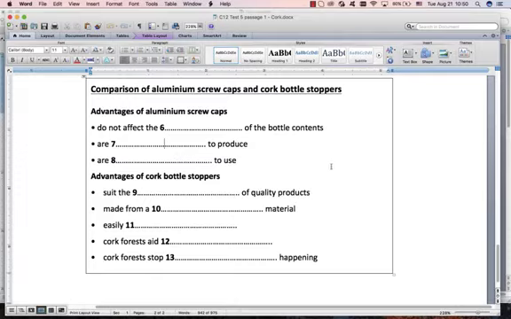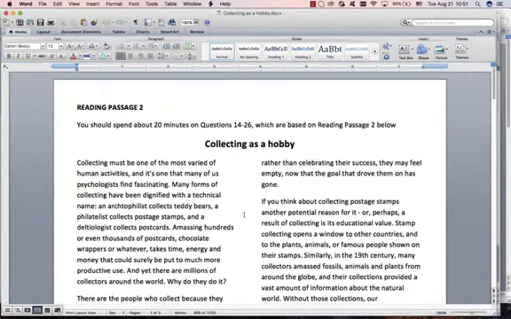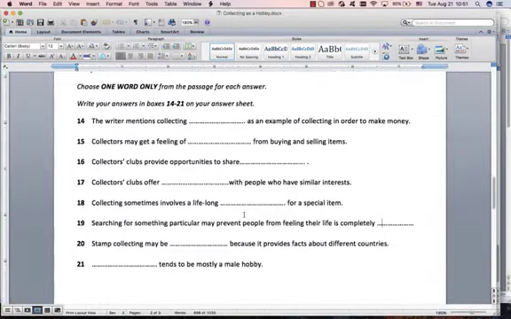Some more examples. This was collecting as a hobby. Maybe pause the video, see if you can spot the adjectives. Right, this one didn't have anything before a noun, but it had two after the verb to be. That one there is the verb to be. Notice we can put an adverb in there if we want. And the other one is, there's the verb to be. It was just the word be because there is a modal verb there, adjective.